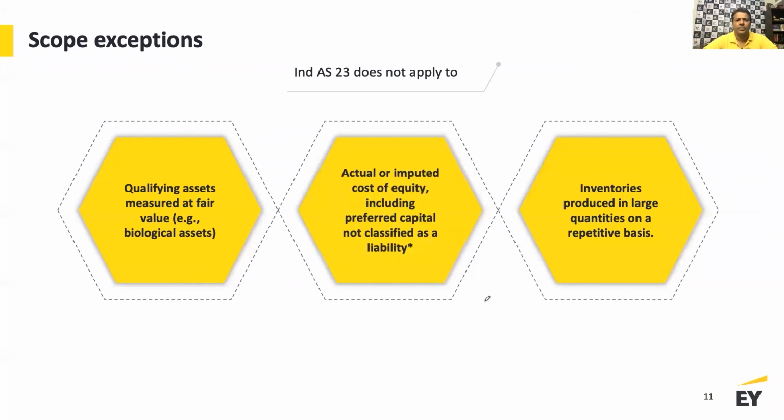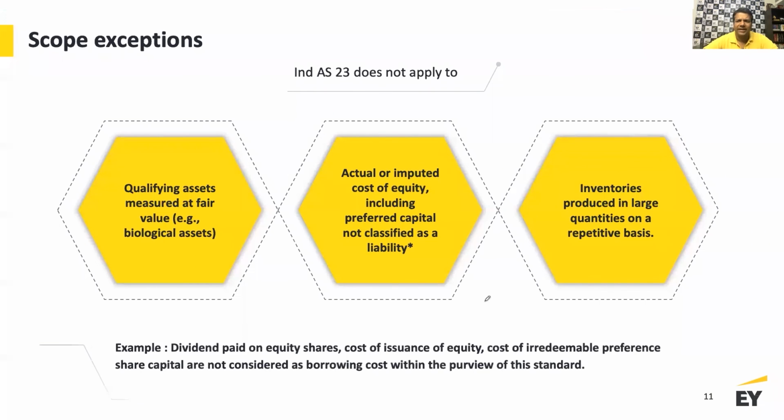Similarly, inventories which are produced in large quantities on a repetitive basis are also kept outside the scope of Ind AS 23. And there are several examples like dividend paid on equity shares, cost of issuance of equity, and cost of irredeemable preference share capital, which are not considered as borrowing costs within the purview of this standard. So if it is in the equity box, anything which you pay to the equity owners is not part of the borrowing cost.